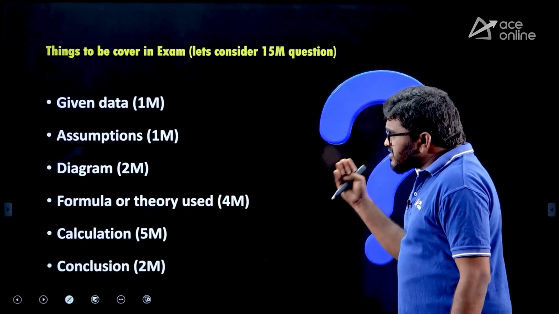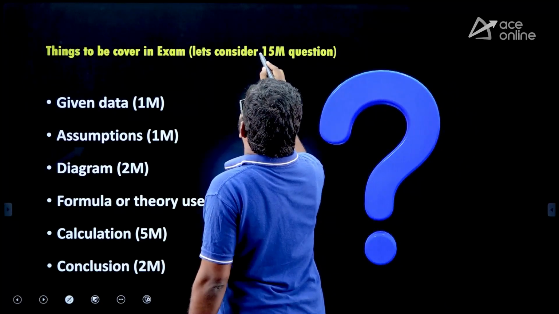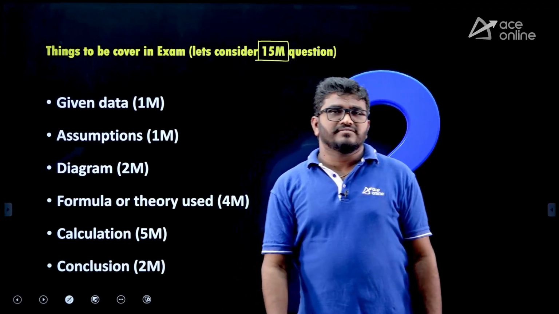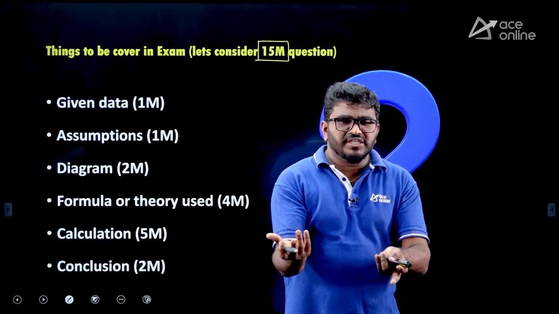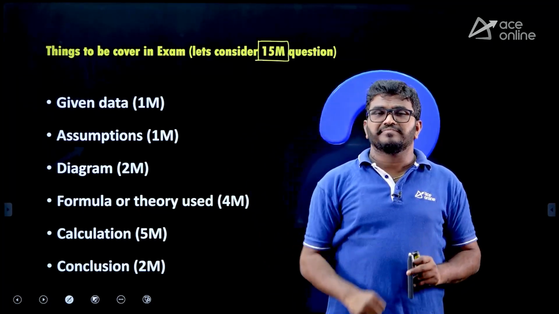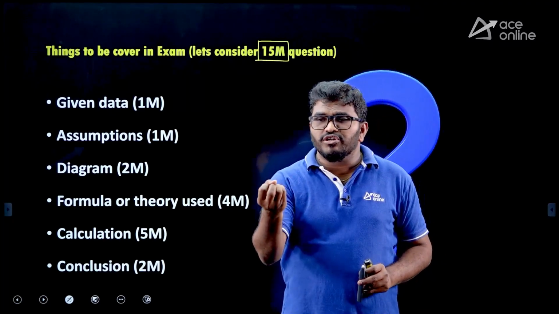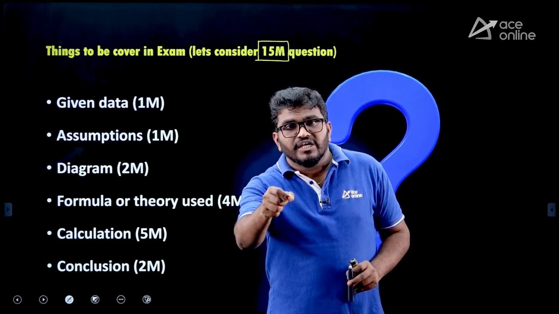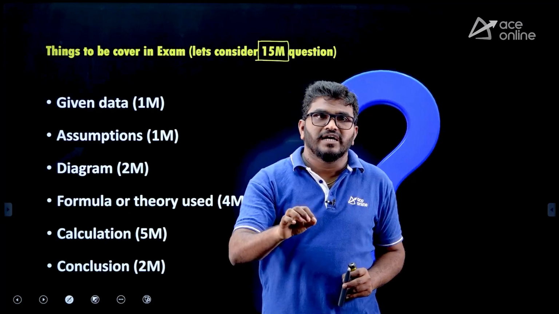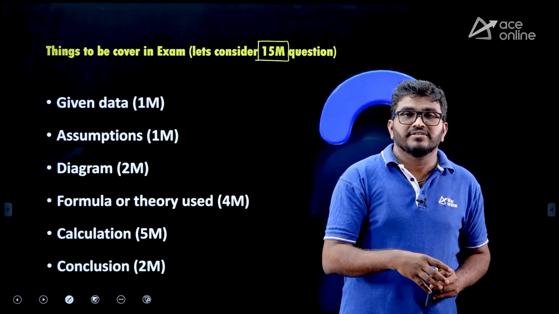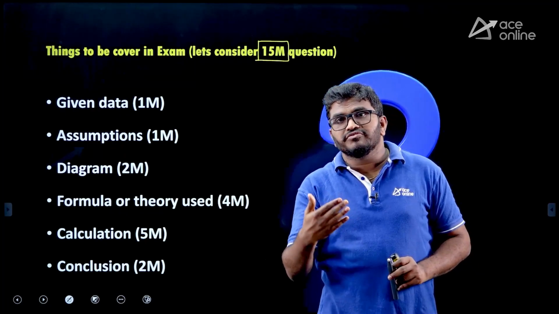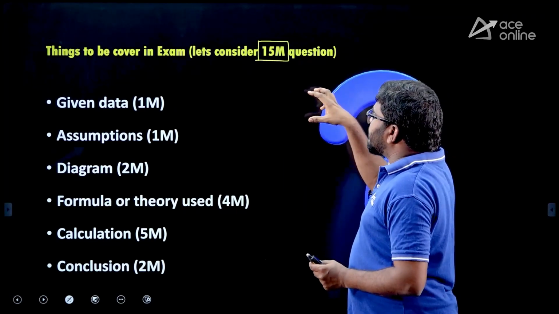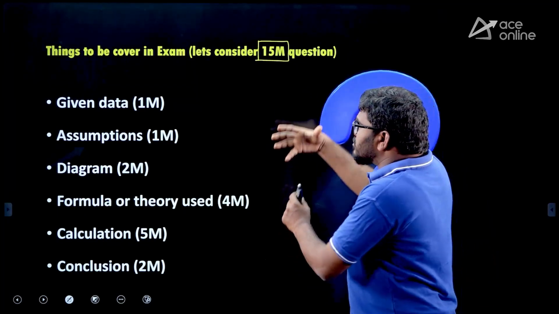Now listen, let us consider a 12-mark or 15-mark question. Say they asked a 15-mark numerical. Generally that question, if it is asked in GATE, is only 2 marks. In the GATE exam you can solve that within a fraction of a minute by substituting in the formula. But if you solve the numerical like that, as per GATE or objective prelims, you will not get a good score. Maybe your answer is right, but you will not get 15 out of 15. So if you want to get 15 out of 15, you should follow some standard procedure.